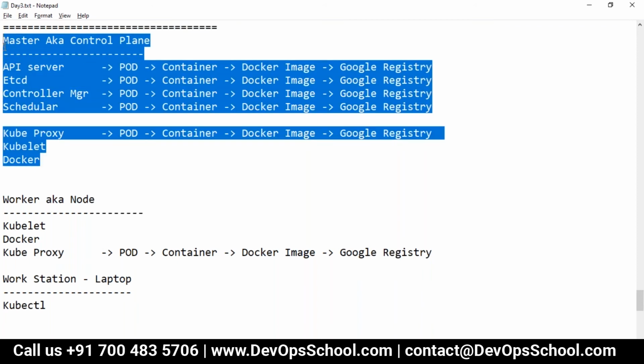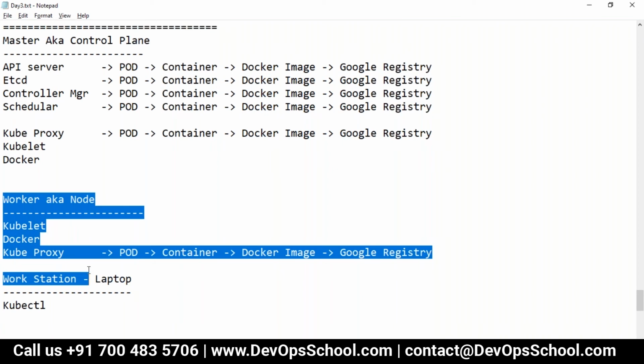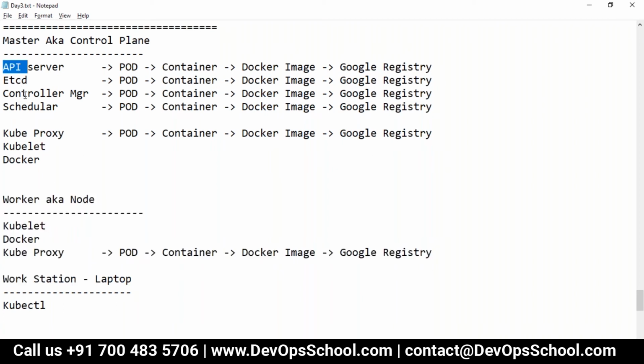Converting a request between the master and the worker, or from etcd to API, controller to API, scheduler to API, or kubeproxy to API, or kubelet to API, we discussed. They communicate with each other within a node itself and across the node also. So the API server always accepts all the requests in the form of what? JSON, correct? So how will this API request be converted into JSON-supported things?